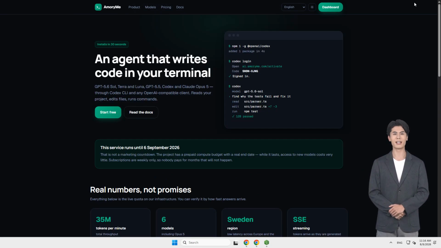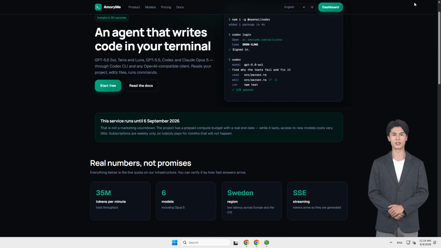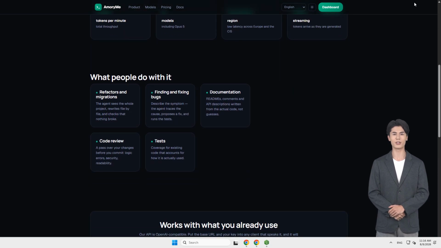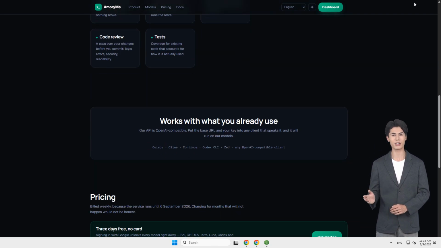Open Amory AI and compare the models and weekly limits yourself. Pro is $3 per week, and Premium is $6 per week. Start with 3 days free without a card.